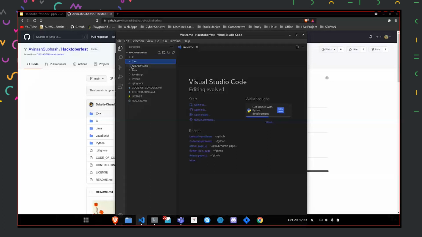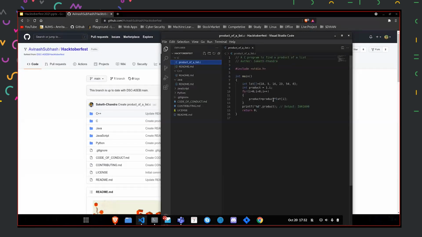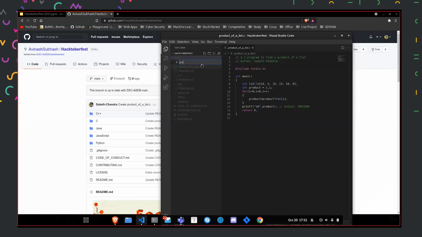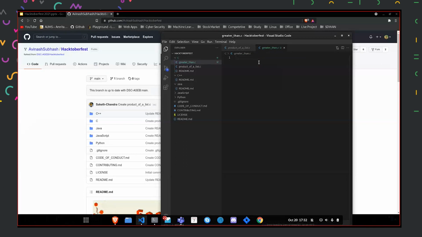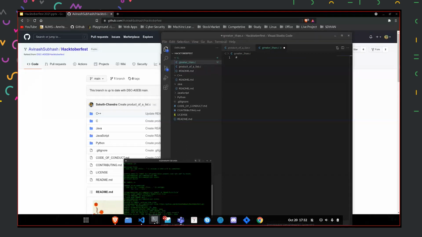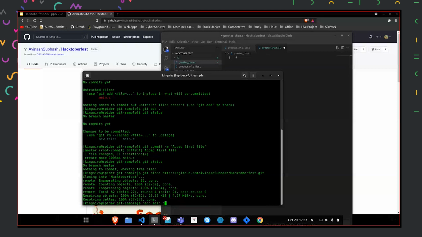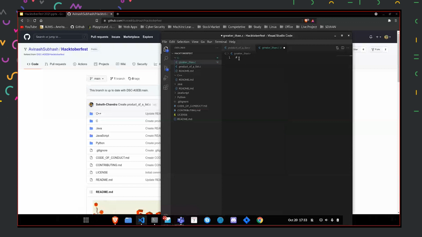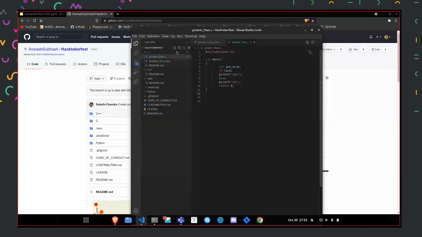Okay, so now we'll just go to any of these programs. Like we have a product of the list, right? So we have that sample product here, and now I'll just add a new file in this. So I'll just create a file. Okay, I'll just copy everything. So I've just added my code. Okay, so what is the next step?